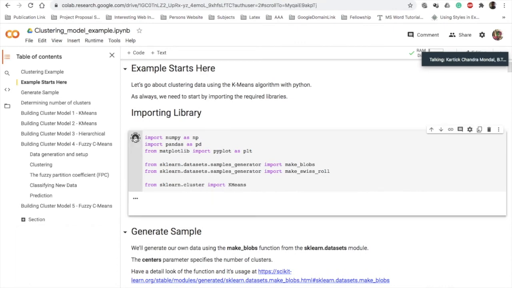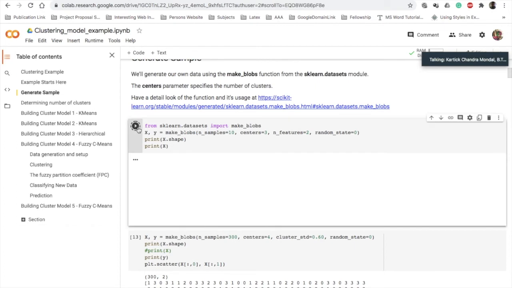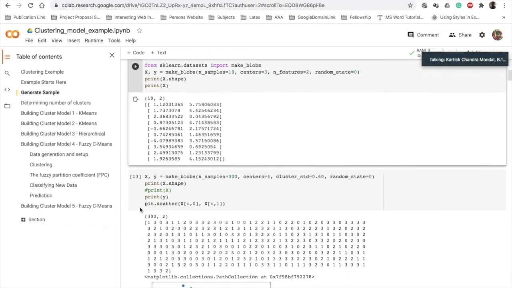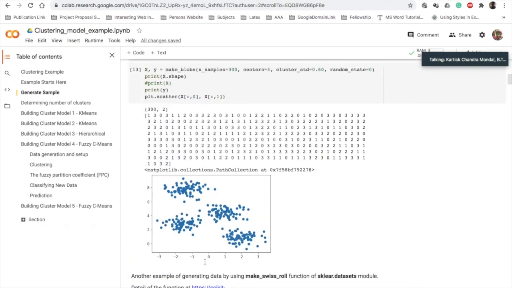So first run this one, and run this one next. Now this is quite a small one. Here 300 sample data points have been created with the make_blobs function, with two attributes. By default the number of features is 2, and we have not specified it, but it still gives you that.